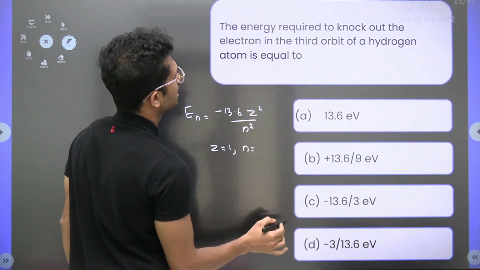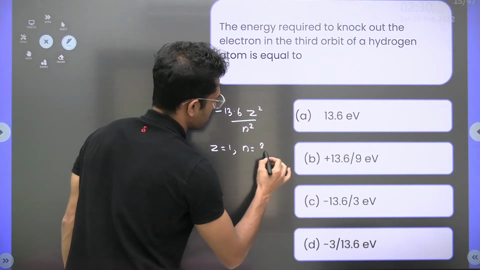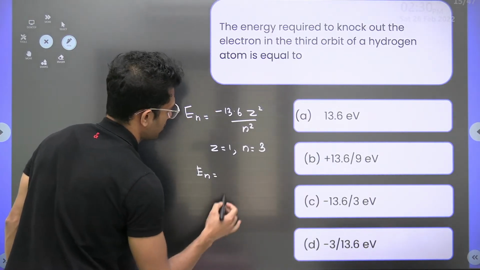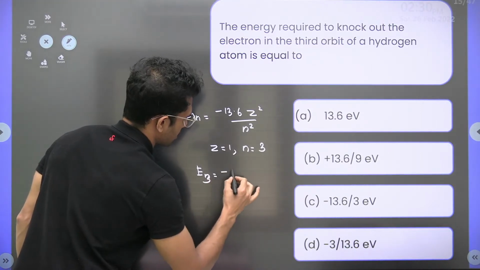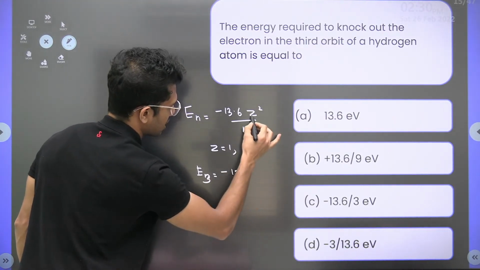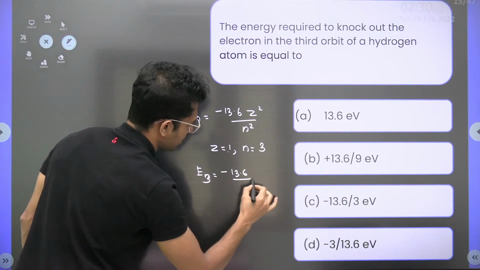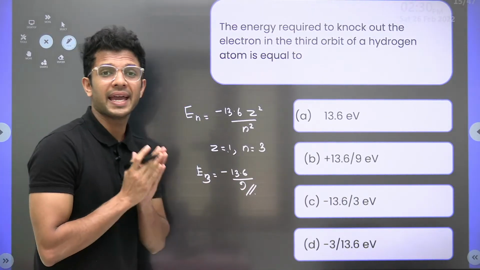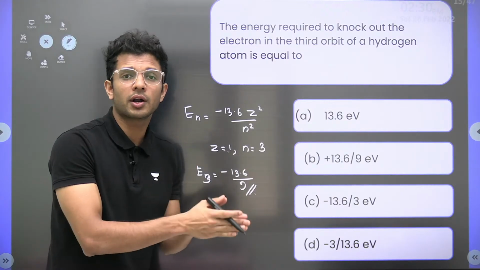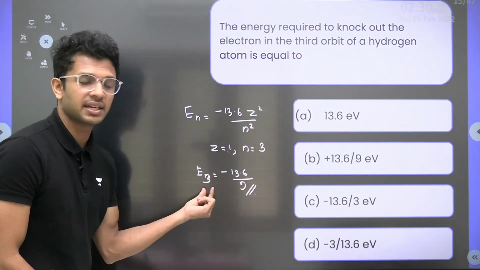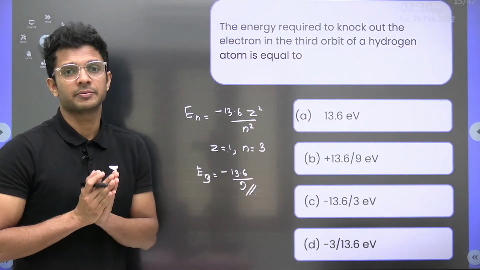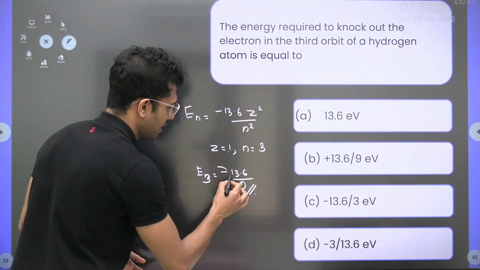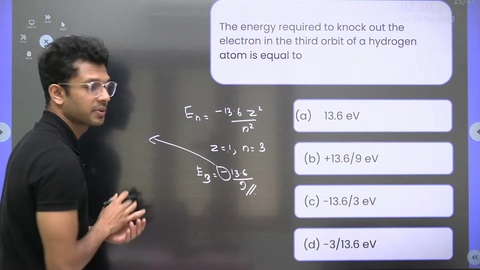Now which orbit are we talking about? The third orbit, so substituting n equal to 3. Substituting all these values, the energy of the third orbit is minus 13.6 times 1 square by 3 square, that is 9. Which means the energy of the third orbit of the hydrogen atom is minus 13.6/9. Tell me, what does this negative sign correspond to?